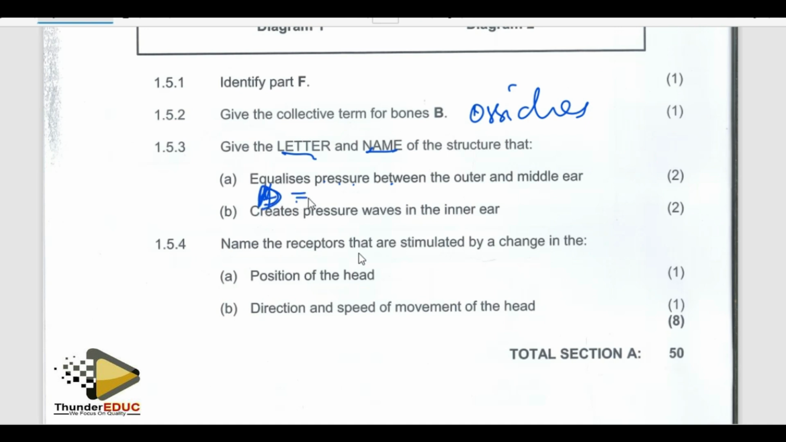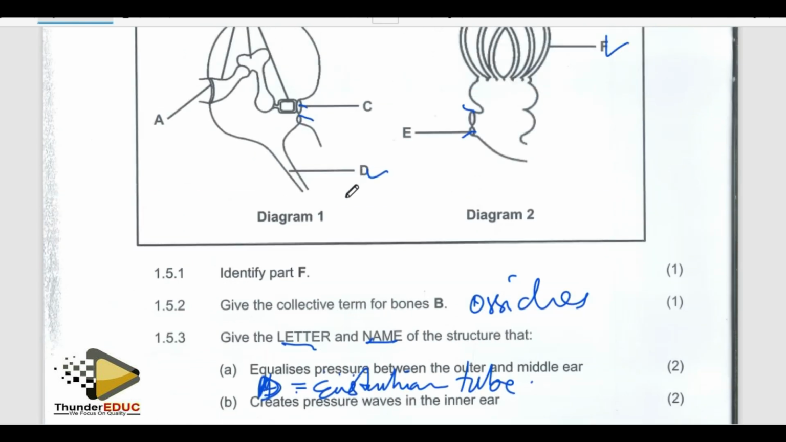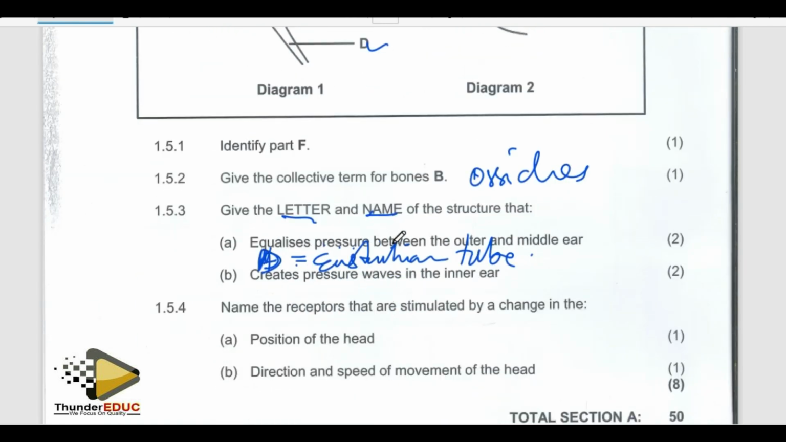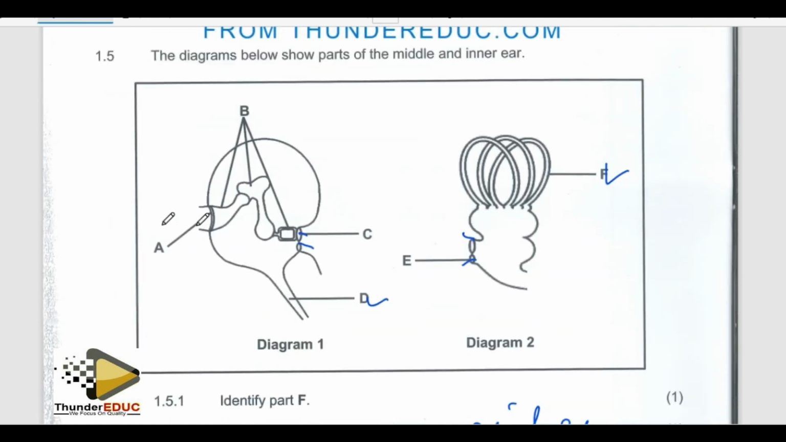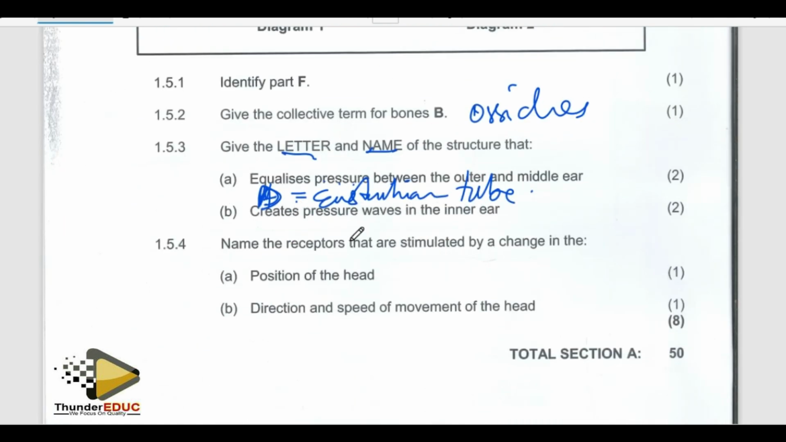D, which is the Eustachian tube. Yes, the answer is D. It equalizes pressure on either side of the tympanic membrane. They're saying it equalizes pressure between the outer and the middle ear. Outer means this side of the tympanic membrane, and middle, this side of the tympanic membrane. Hence, it equalizes pressure on either side of the tympanum. So that is D, which is the Eustachian tube.